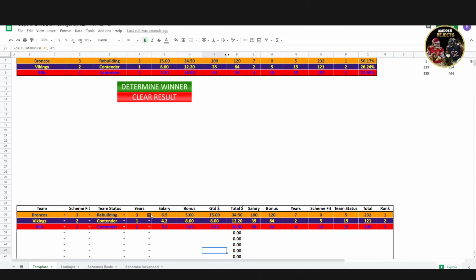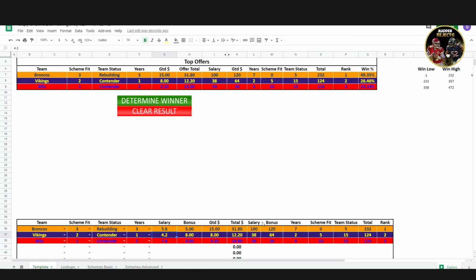Alright, and then we're going to put in the Broncos here just as a test. So we're going to say Fig, he likes to throw that bag around. Or we're going to say he gives a little bit more money. We'll decrease the salary down to 5.6, but he's like a bonus cheeser. So that's going to cut our things down.